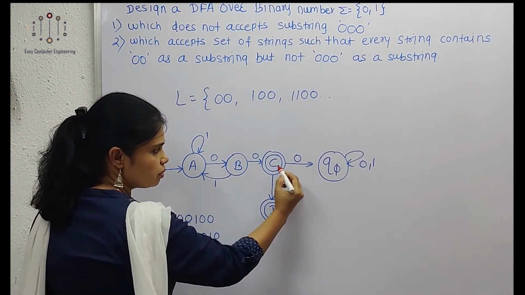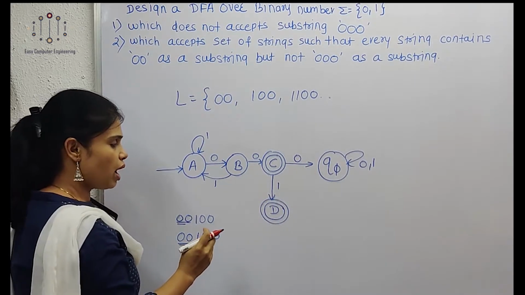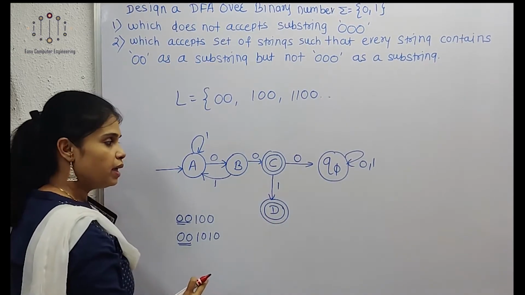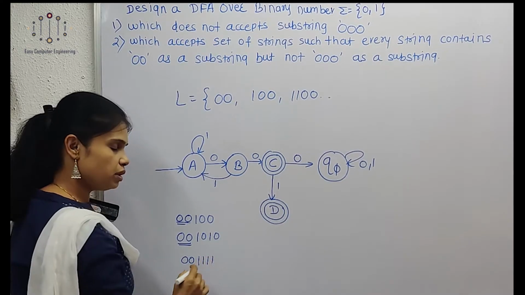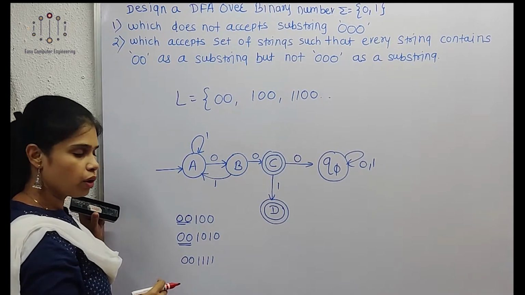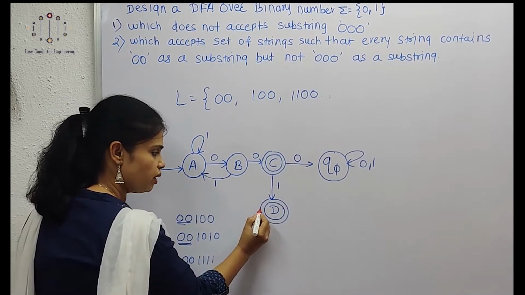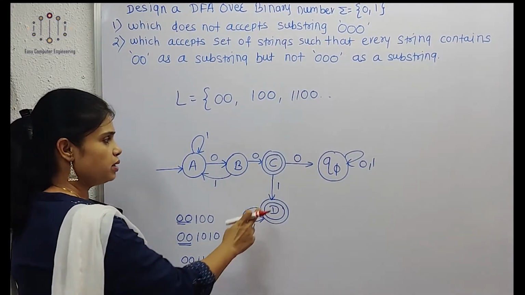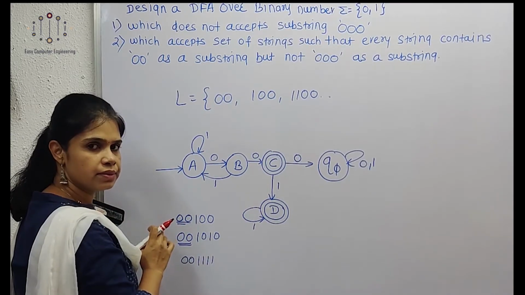Now from C the 0 transition is done, and the 1 transition is done. Now we have to show 0 and 1 transitions from D. If my string is 001111, this should be acceptable. 0101111. So here we'll take this as a loop. 00111111, like this.